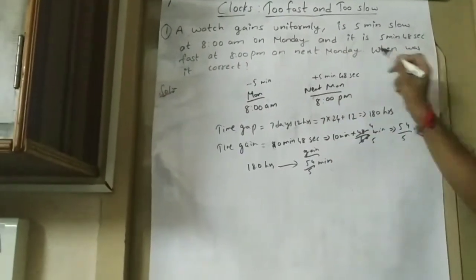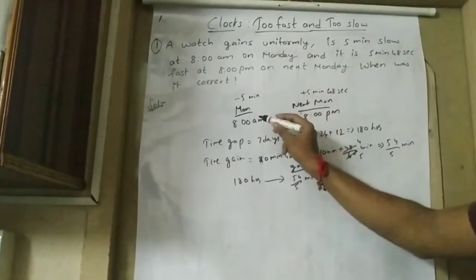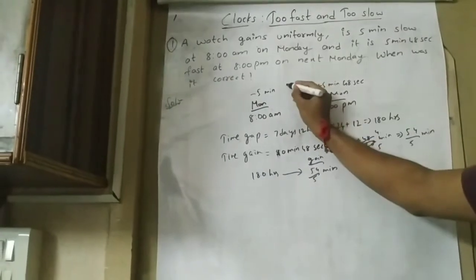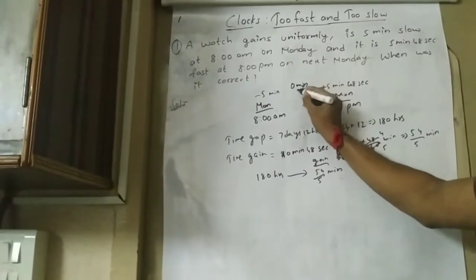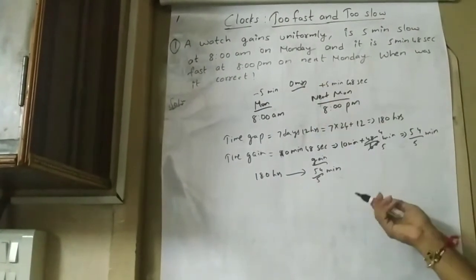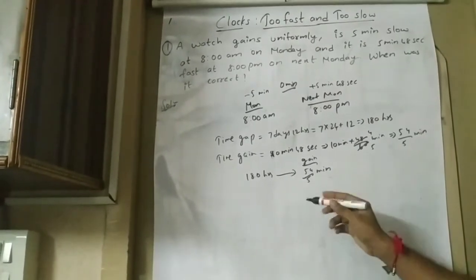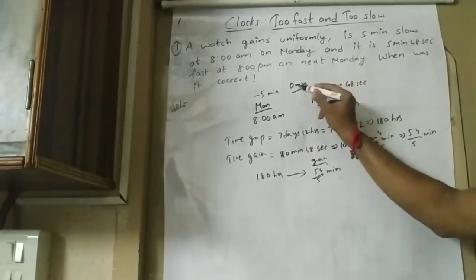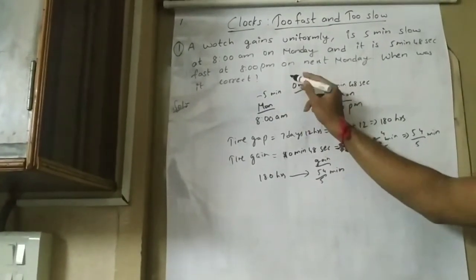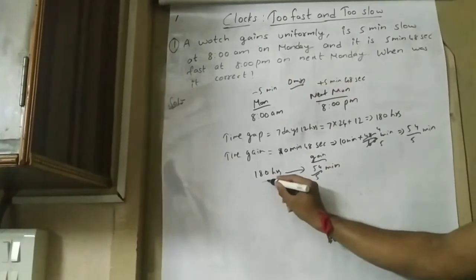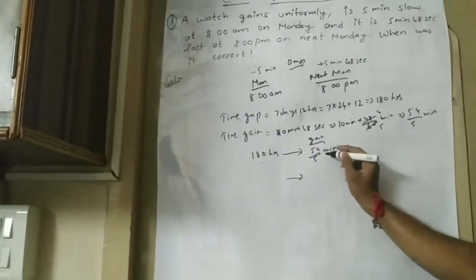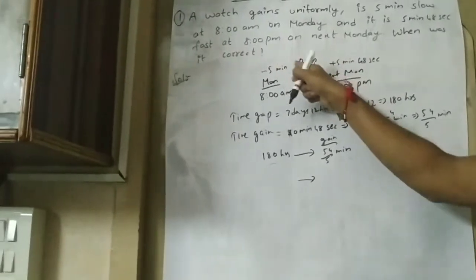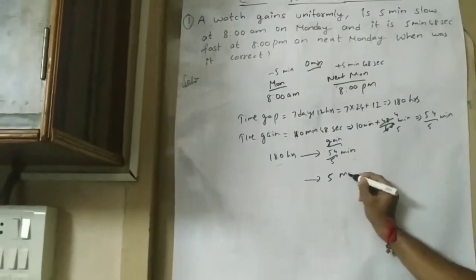They are asking when was it correct. At Monday 8 a.m. it is 5 minutes slow. It will be correct only when there is 0 minutes gain. So to get to 0, it has to gain 5 minutes. For 180 hours, it has gained 54 by 5 minutes. So the gain needed is 5 minutes.